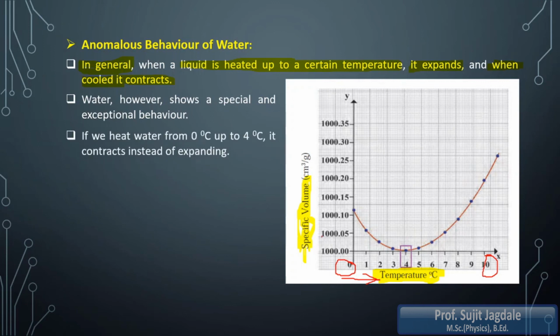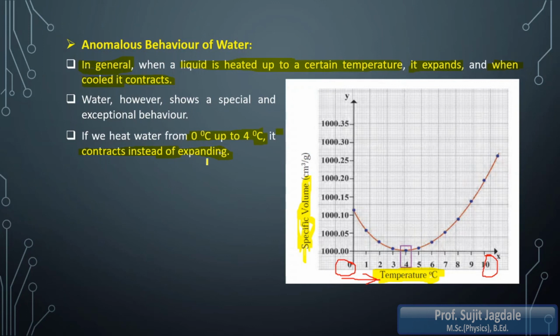It is found that when we apply heat to water from 0 degrees Celsius to 4 degrees Celsius, it contracts instead of expanding. The general statement is that when a liquid is heated it expands, and when it is cooled it contracts, but this is the exceptional behavior of water.